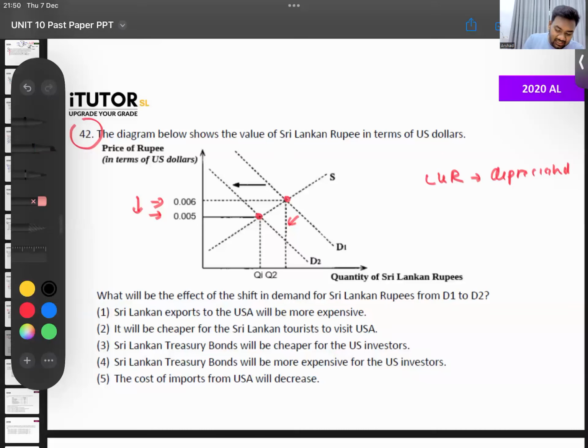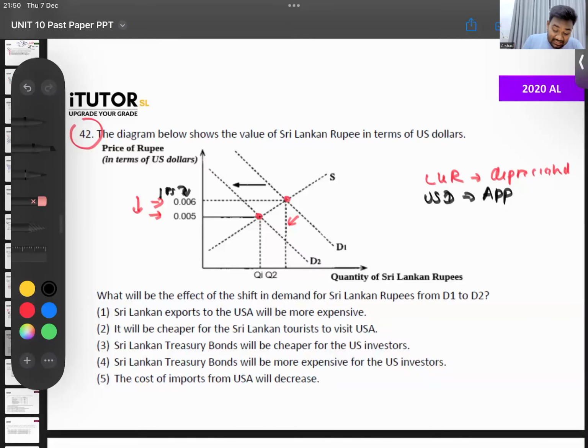So earlier 1 rupee is $0.006. Now 1 rupee is only $0.005. So the rupee value has gone down. That's why we say LKR has depreciated. Indirect quotation. On the other side, the US dollar has appreciated.